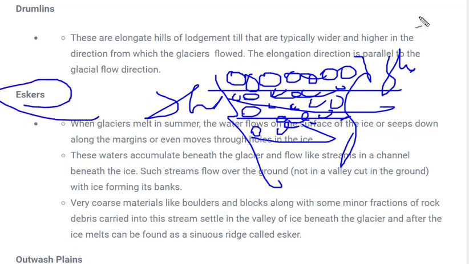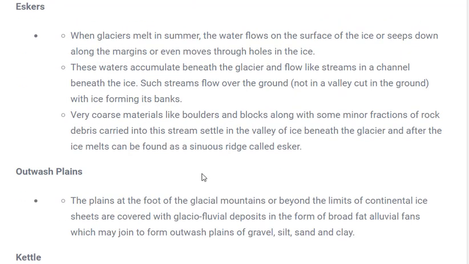Then next is outwash plain. Outwash plains are formed when the glacier starts melting, and the water carries these sediments along with it and forms a different plain. That is called an outwash plain.